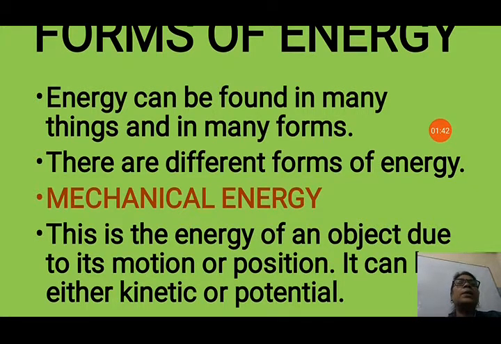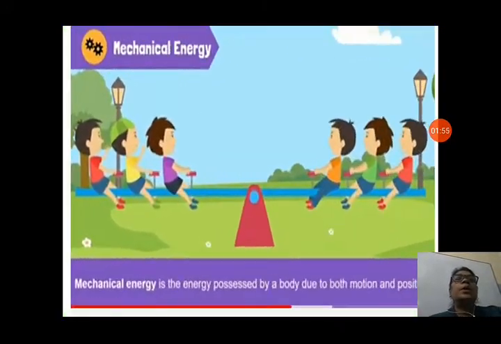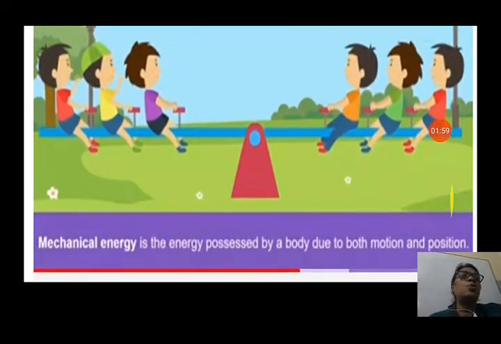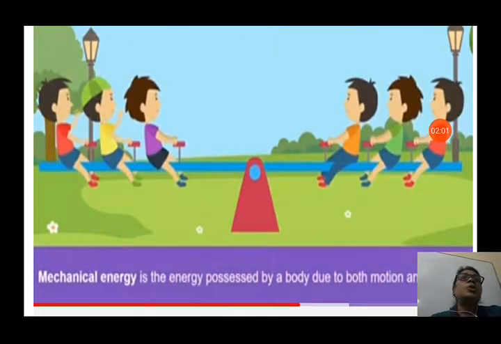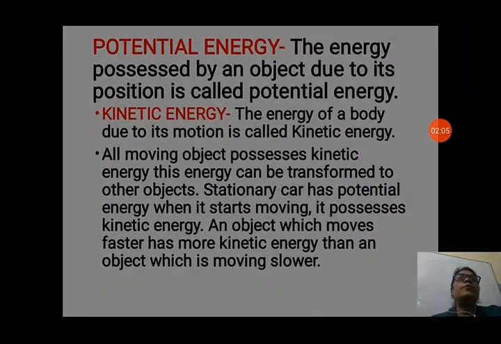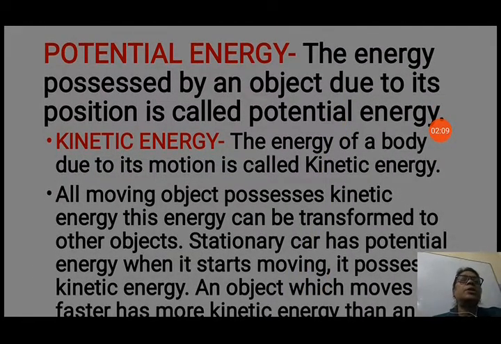That means mechanical energy can be possessed by an object when it is in a rest, stationary condition, or when it is in a moving condition, that means in motion. So let us discuss both forms of mechanical energy. Mechanical energy is the energy possessed by a body due to both motion and position. You can see in this picture also. Next we will see the two types of mechanical energy, that is potential energy and kinetic energy.